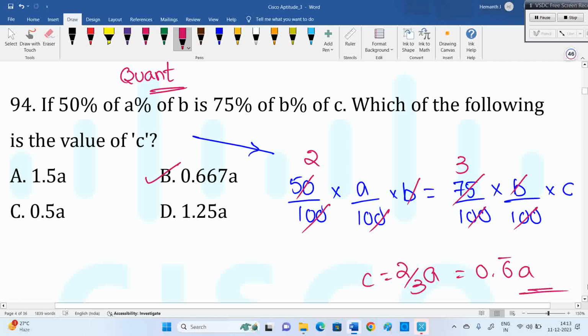Some people may calculate it as 3 by 2, 1.5. Option A is there. By mistake, instead of 2 by 3, in the last step you take 3 by 2, 1.5 is also there. They always give that other option. Whatever mistakes you make until the last step, they will definitely keep as options. We have to find C in terms of A, not A in terms of C.